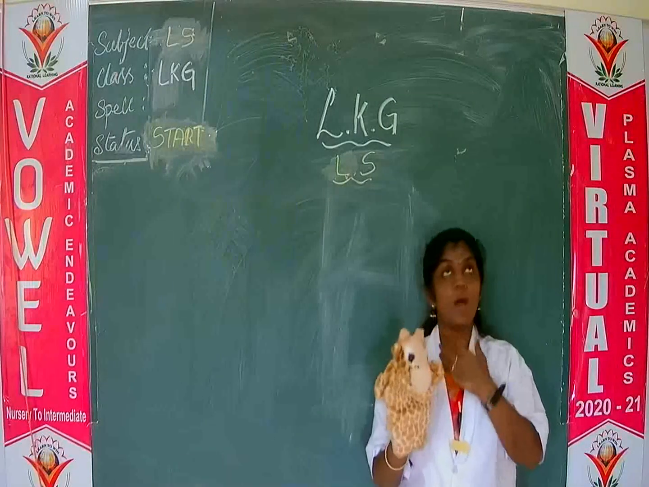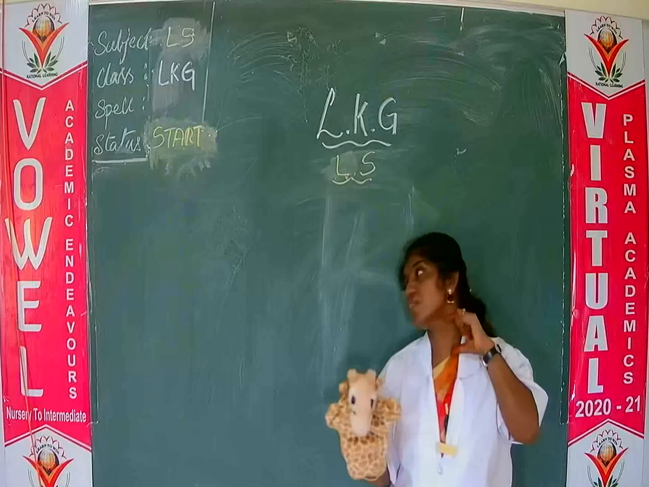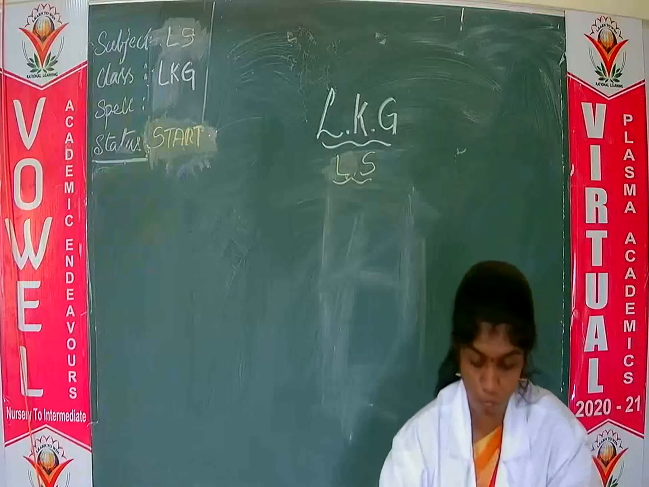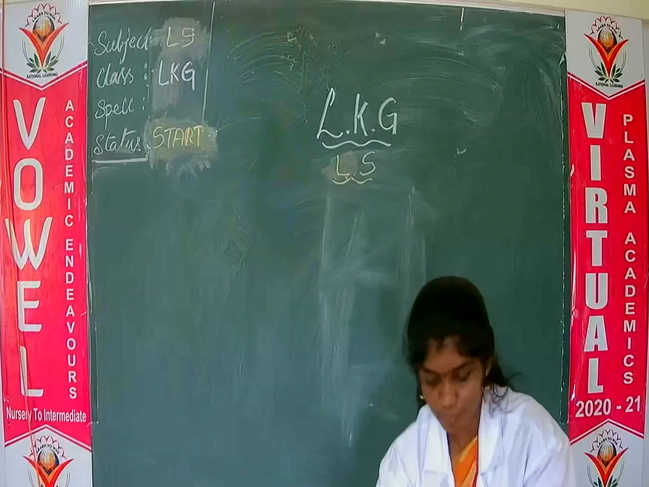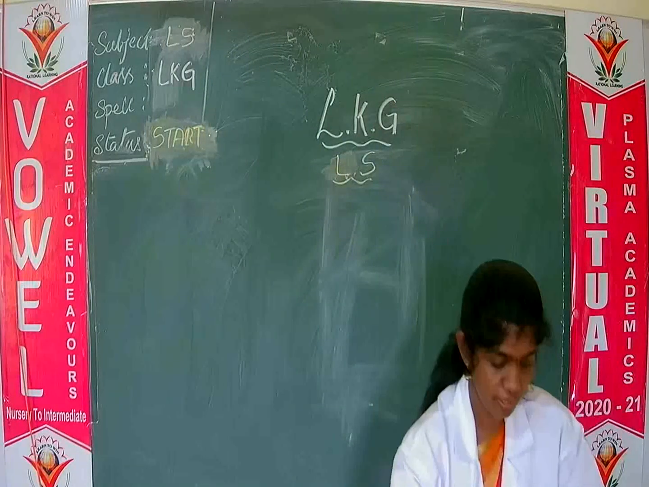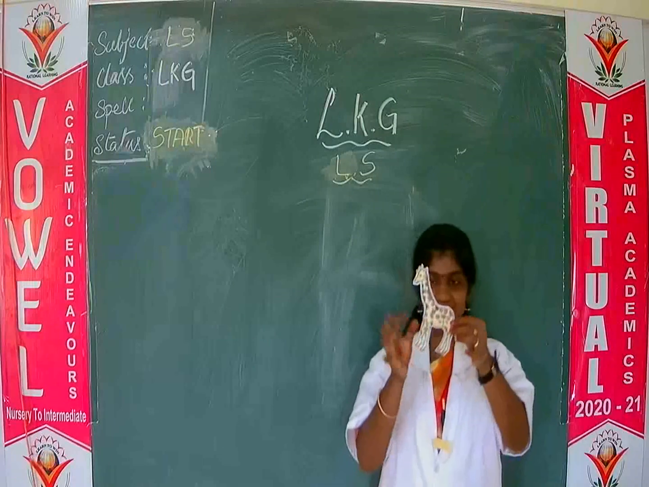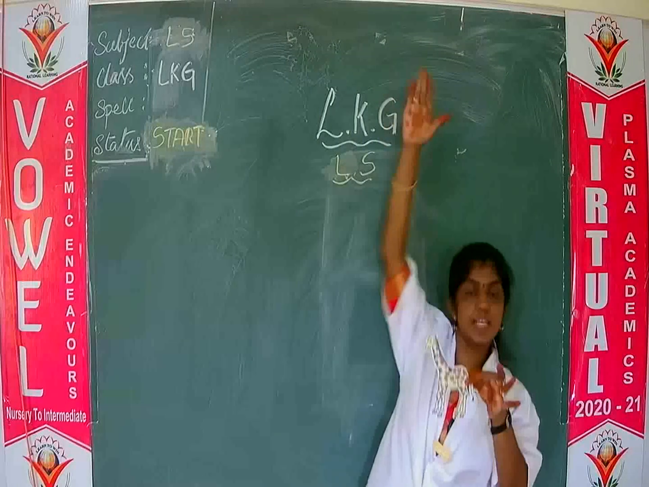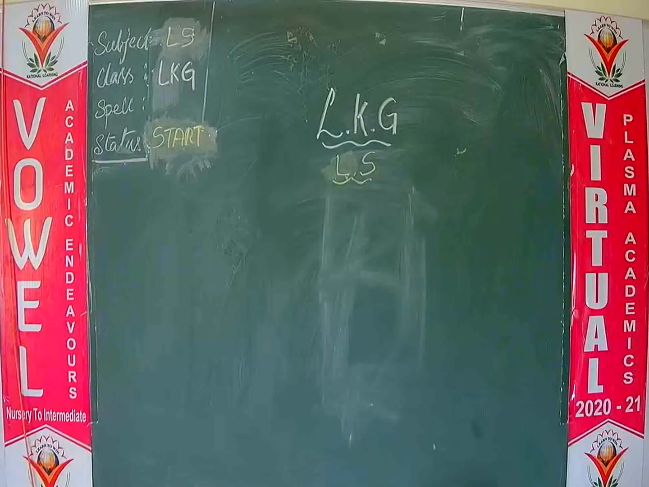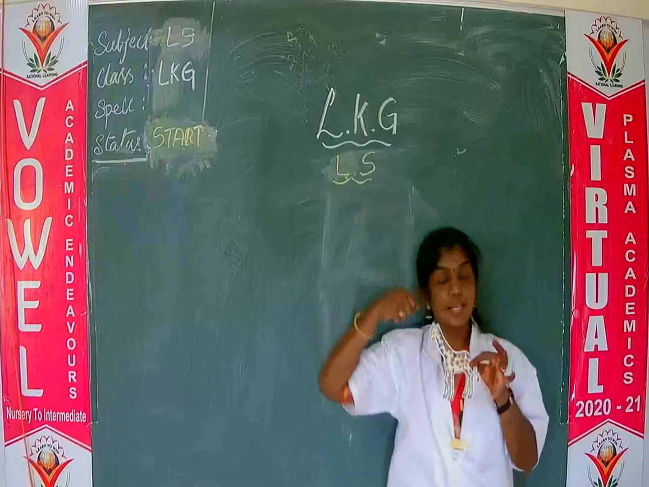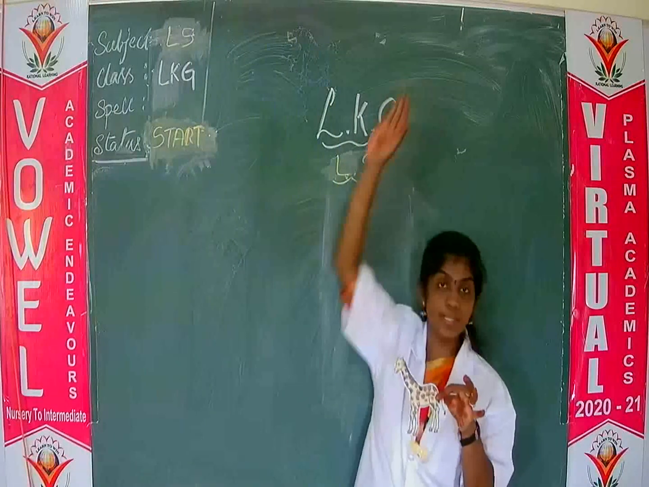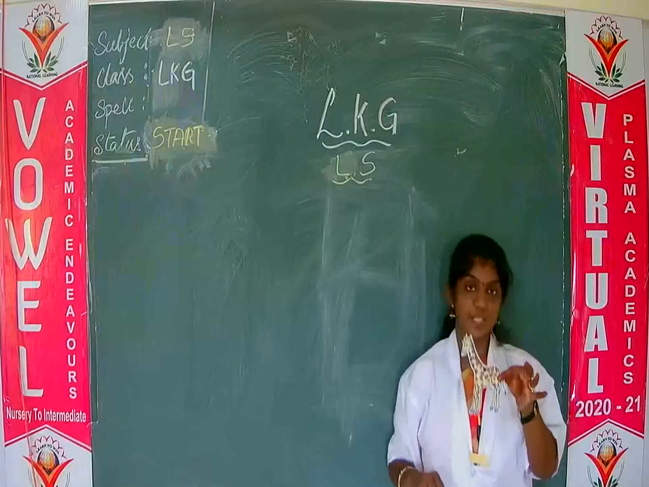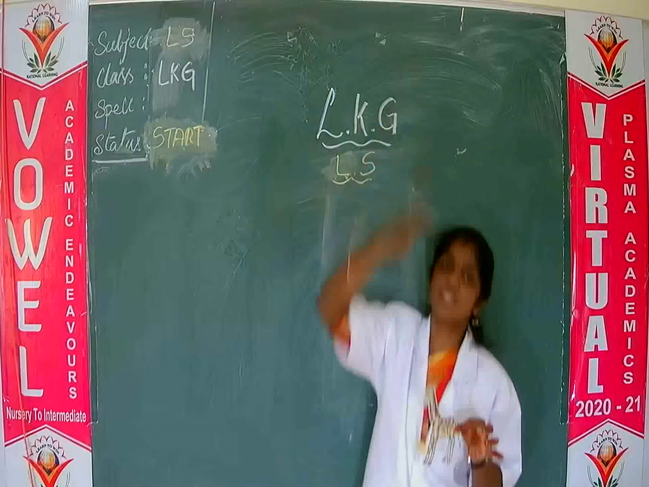Giraffes have a long neck. See, our neck is very short, no? But giraffes have a long neck. I'll show you the giraffe's long neck now. Yes, here is the giraffe. See, giraffe has a long neck, so it is the tallest land animal. It can easily pluck the leaves from such tall trees and eat them. Okay children, giraffe is the tallest land animal.